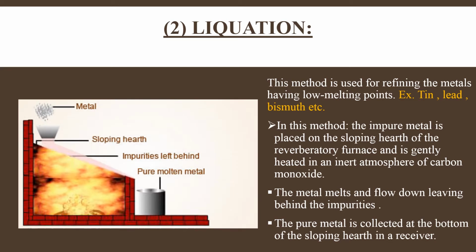So this can be seen in the image also. This is a sloping hearth here. The impure metal is poured from this side, and in the sloping hearth, as we have provided the temperature here, it is heated in the inert atmosphere of carbon monoxide. Then what will happen? Because our metal has a very low melting point, when we heat it, the metal will melt and move downward along this sloping hearth